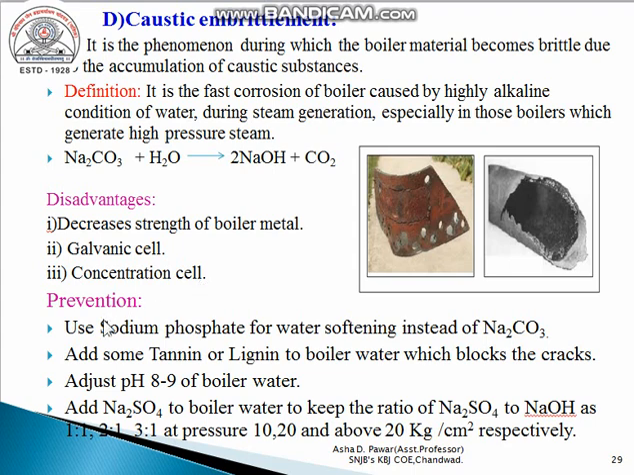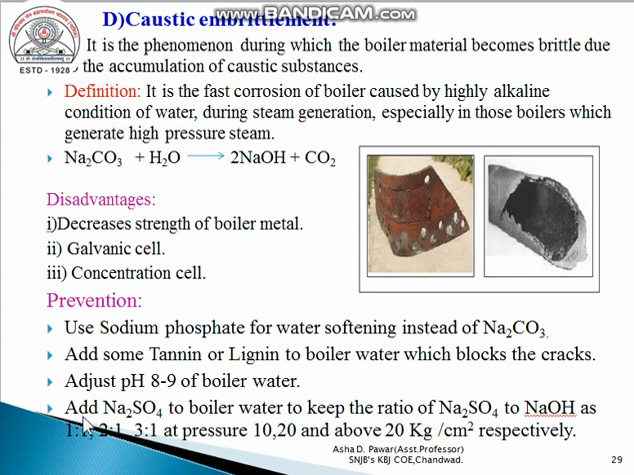Then how to prevent caustic embrittlement? Instead of using sodium carbonate or soda, we use sodium phosphate for water softening. Then add some tannin or lignin to the boiler water, which blocks the cracks, since NaOH is generally deposited at cracks, bends and walls. If we use tannin and lignin, the cracks get blocked and deposition of NaOH is avoided, meaning caustic embrittlement is surely avoided. Adjust the boiler water pH between 8 and 9.